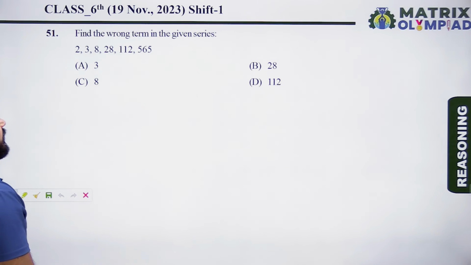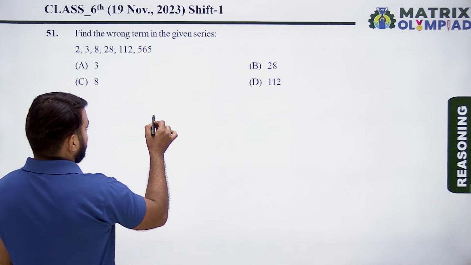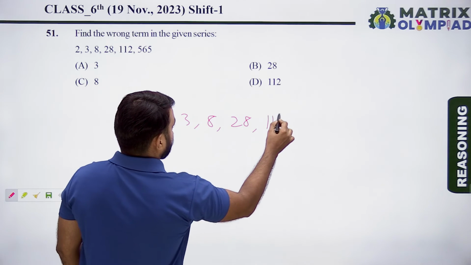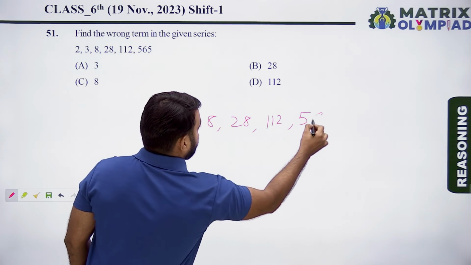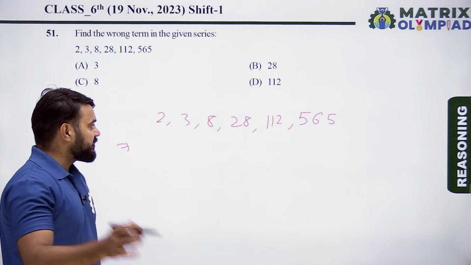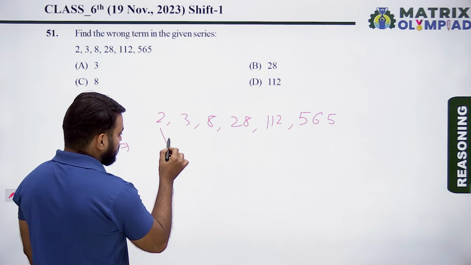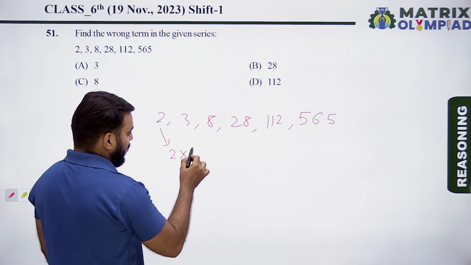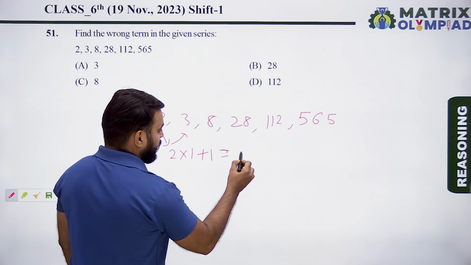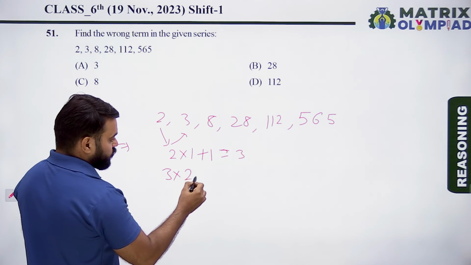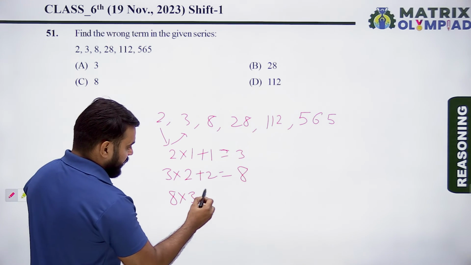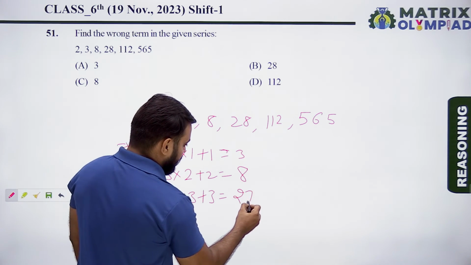Find the wrong term in the given series. So series is 2, 3, 8, 28, 112 and 565. So first find the pattern of the series. 2 multiplied by 1 plus 1, it means 3. Now 3 multiply by 2 plus 2, it means 8. Now 8 multiply by 3 plus 3, it means 27.